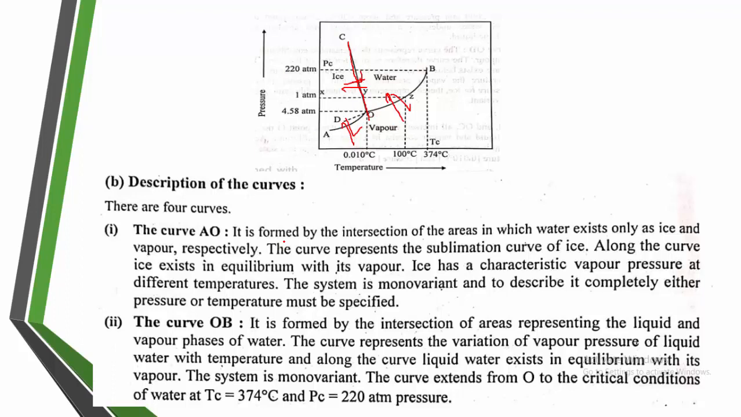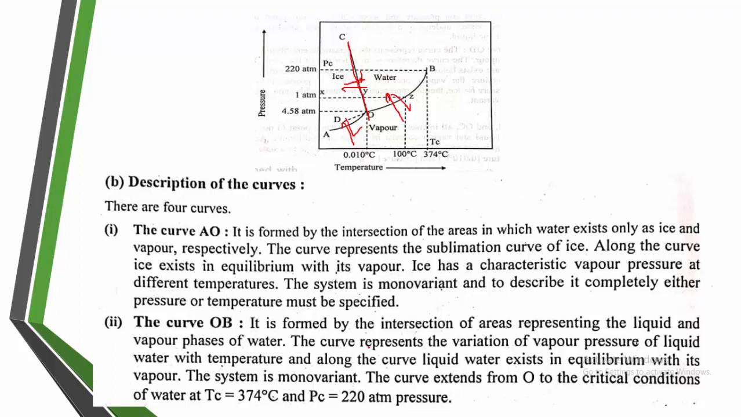So it is informed that the intersection of the points exist only for ice and vapor respectively, as I told. The OA curve represents the sublimation curve of the ice. Here the solid can be converted to vapor directly. That is the sublimation curve. Along the curve, ice exists in equilibrium with the vapor.